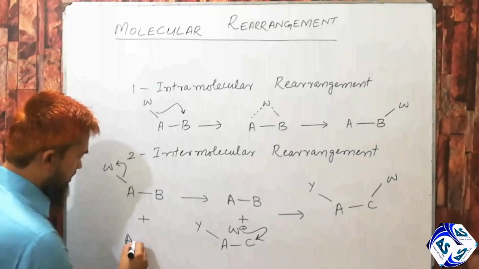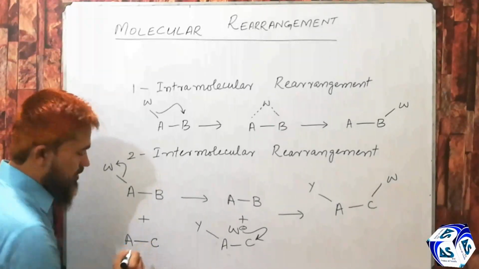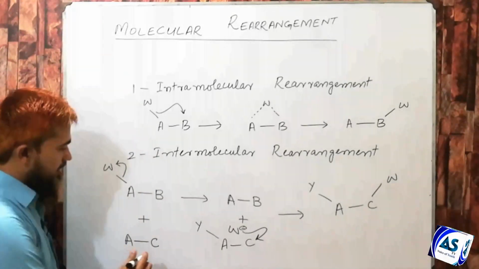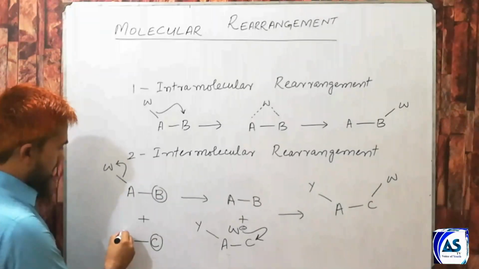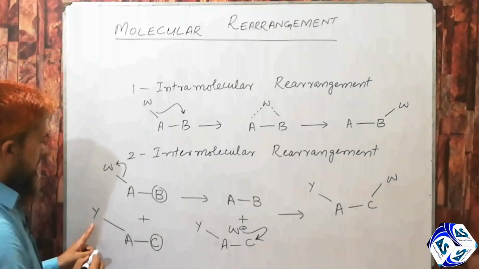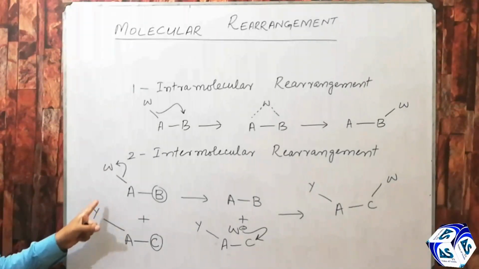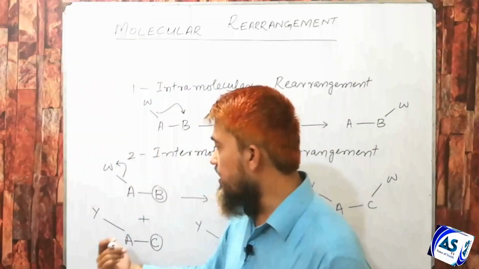The reaction mixture is having a capability that atom C is similar to atom B and atom Y is similar to W. It may be said that W is a methyl group and Y is an ethyl group.